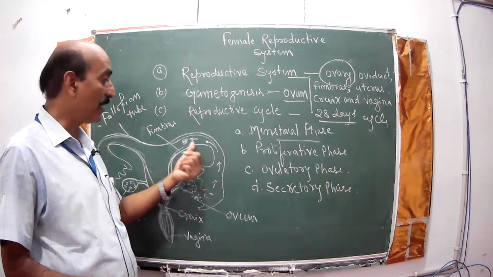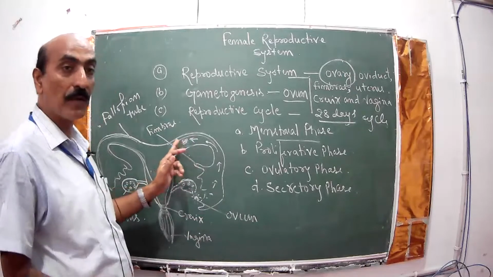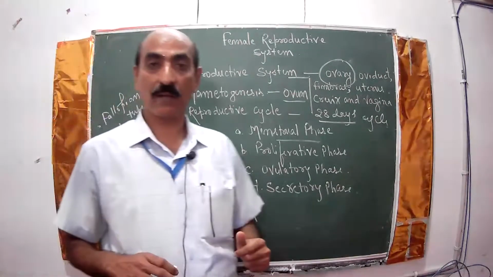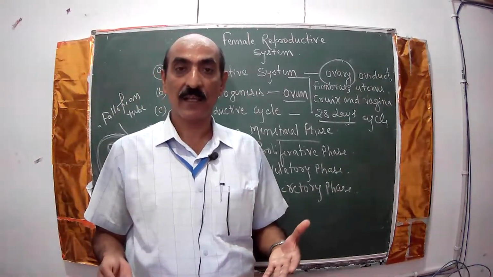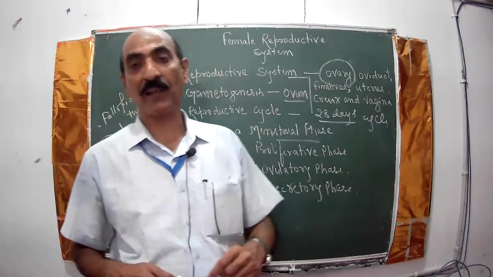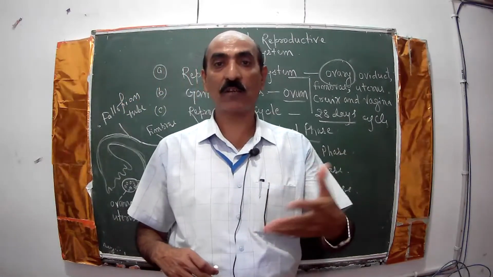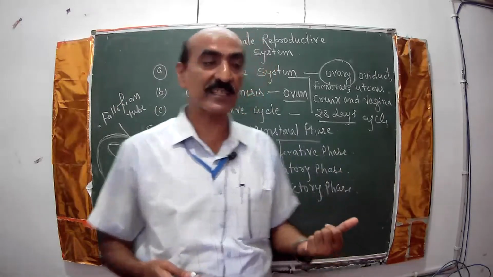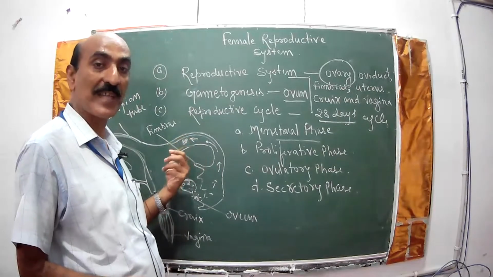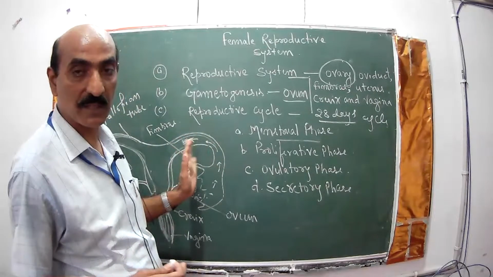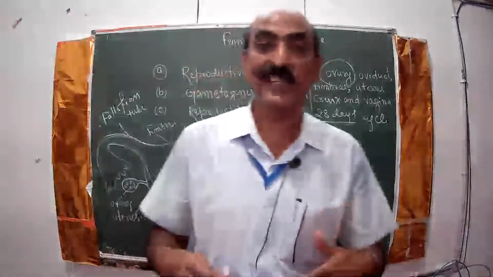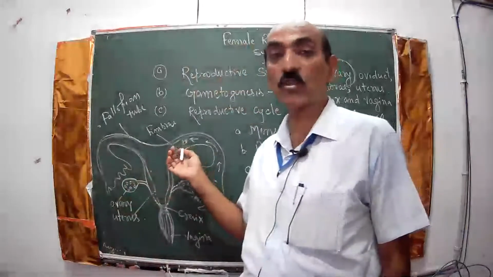Gradually, this ovum reaches here. If the ovum waits here for fertilization, and in that period the sperm of the male reaches there by copulation or by artificial insemination, this ovum gets fertilized and forms a zygote, which we discussed, and gets implanted. If not, there is no use. This ovum gets degenerated and destroyed.